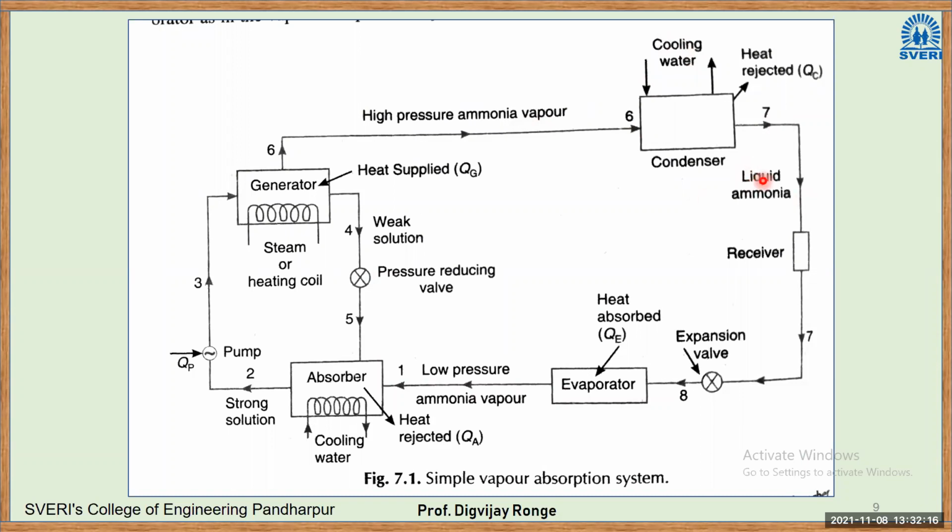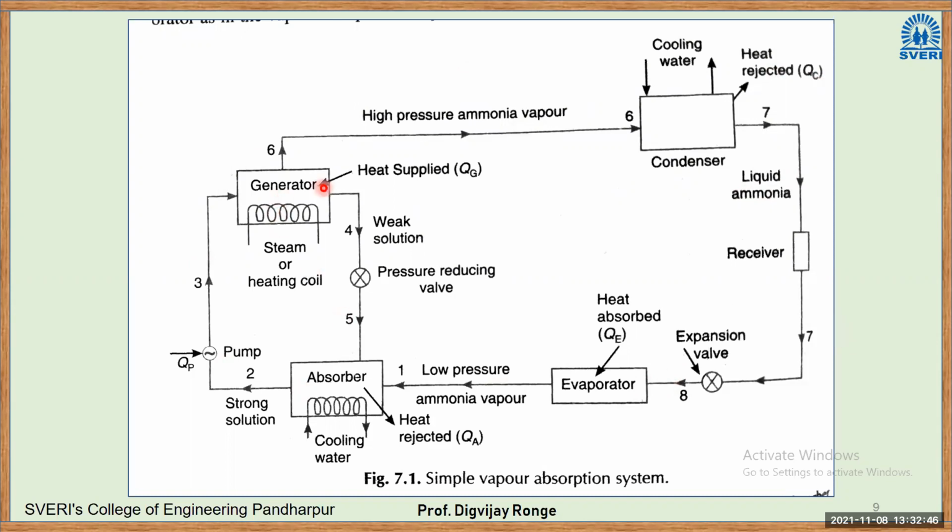So here we have liquid ammonia, high pressure liquid ammonia. It is passed to the receiver, then it goes to the expansion valve. In the expansion valve, what happens? Pressure reduces. So the expansion valve is a constant enthalpy process where pressure reduces. So here we have high pressure liquid ammonia. At the exit of the expansion valve, we will have low pressure, low temperature liquid ammonia. Again, this cycle will repeat.